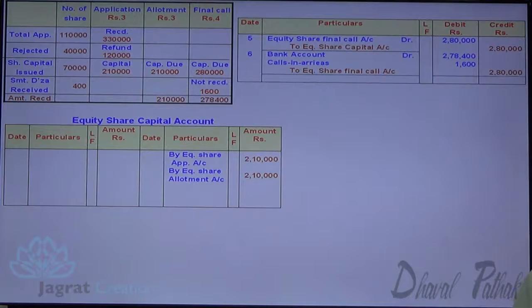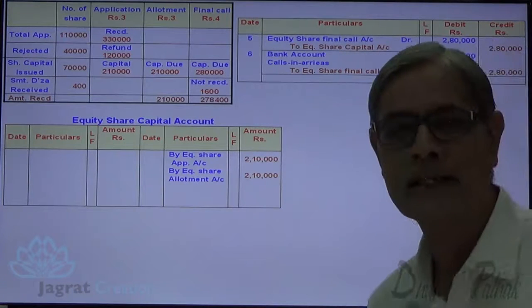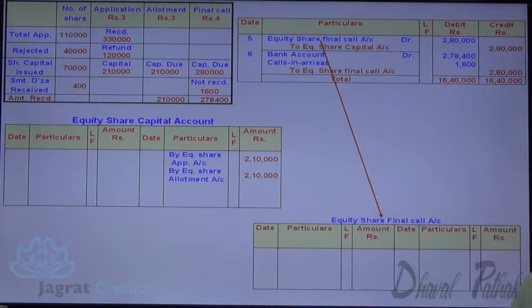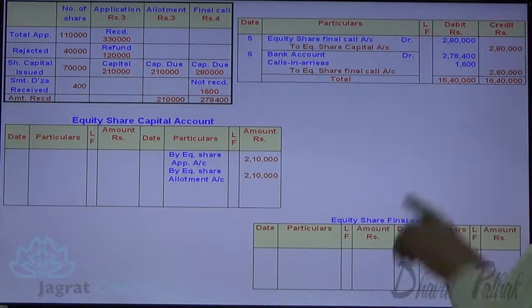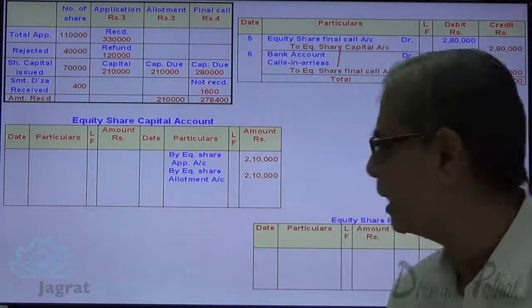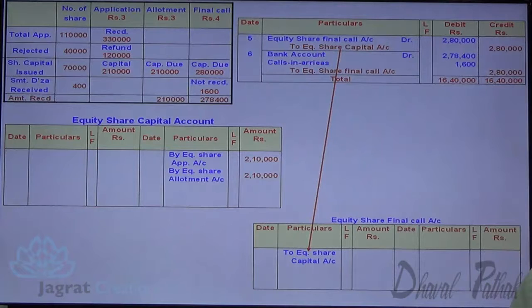Now this is how the entries are recorded. How many entries we have recorded? 6. The total of all the 6 entries will work out to be 16 lakh 40,000. Now here I prepare final call account. Final call account is debited with 2 lakh 80,000. Write on the debit side of final call account 2 lakh 80,000. The name of opposite title is share capital account, 2 lakh 80,000.